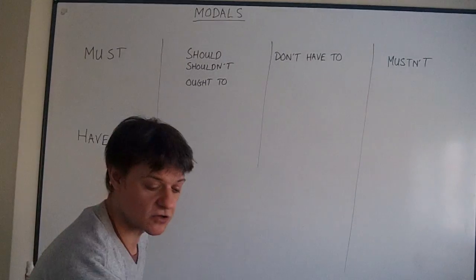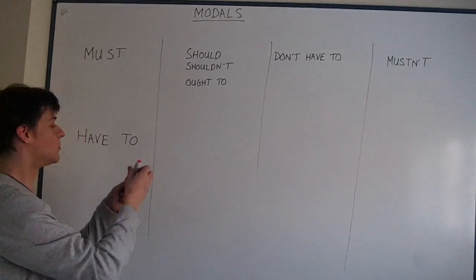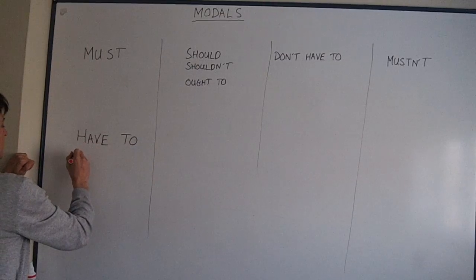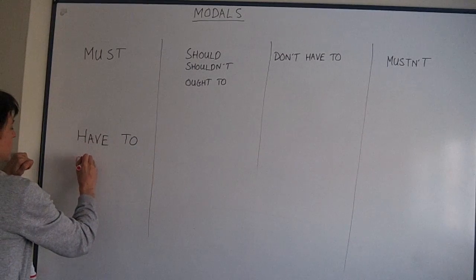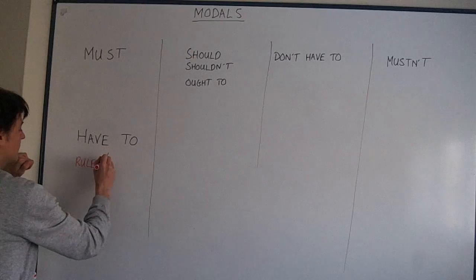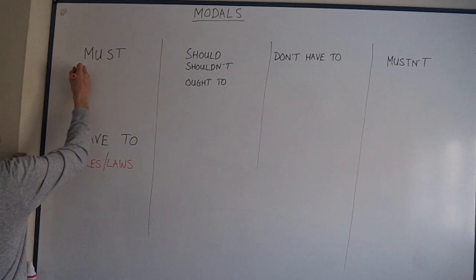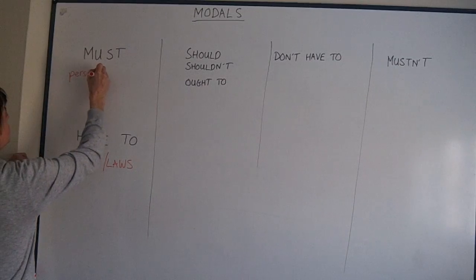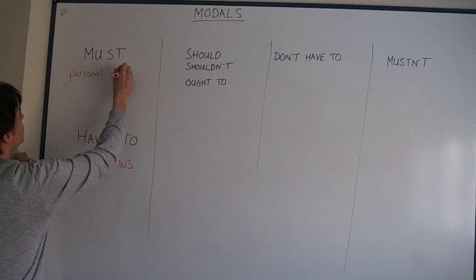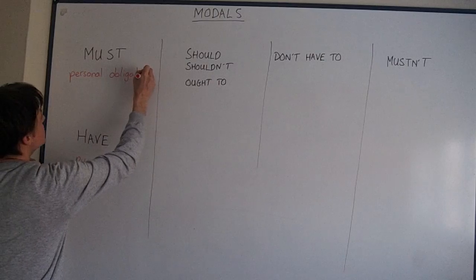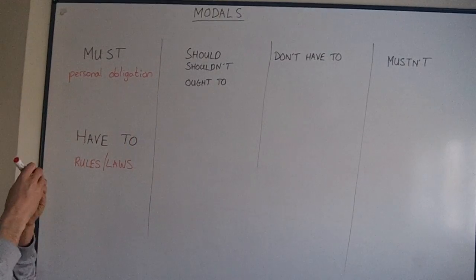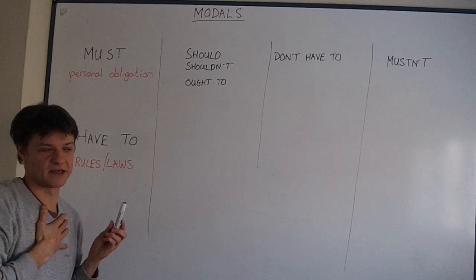But in grammar books, you will learn that have to is for rules or laws, and must is for personal obligations. So your own obligations.